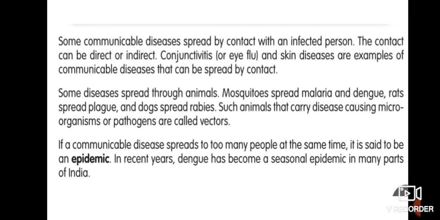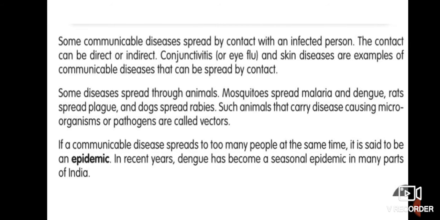If a communicable disease spreads to too many people at the same time, it is said to be an epidemic. In recent years, dengue has become a seasonal epidemic in many parts of India. So I hope you have heard about dengue, and it is a very fatal disease and it is caused by mosquito.